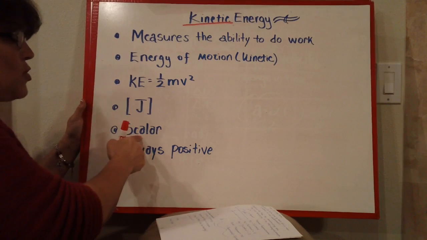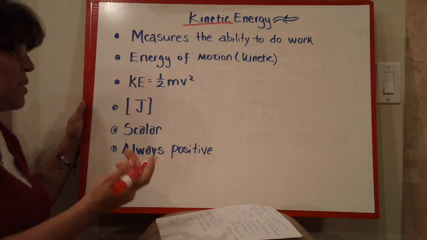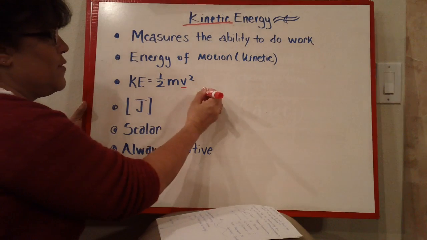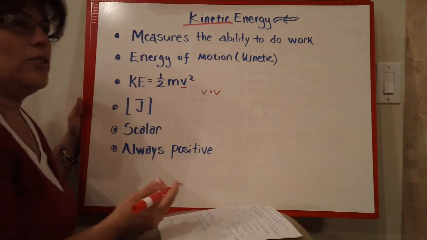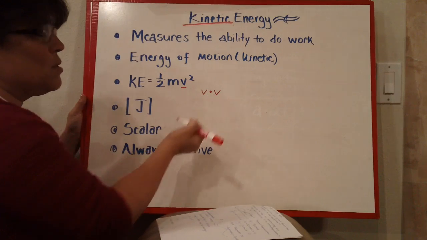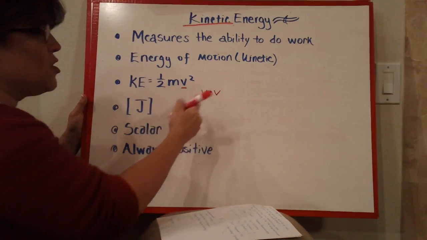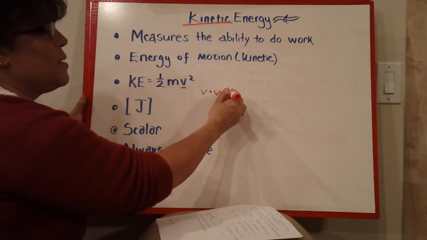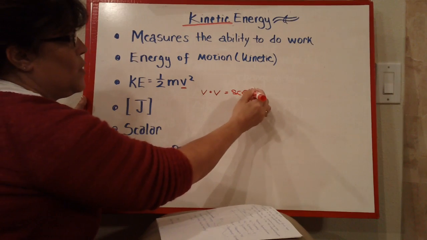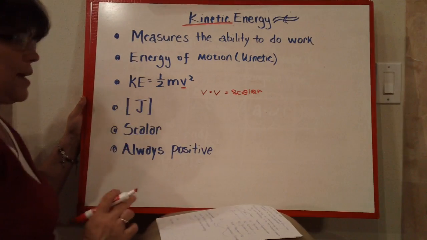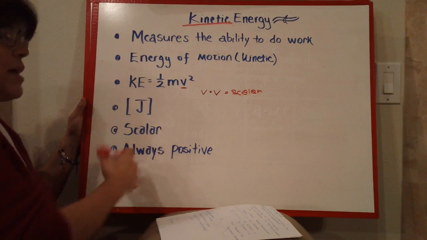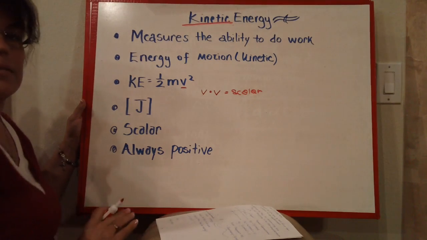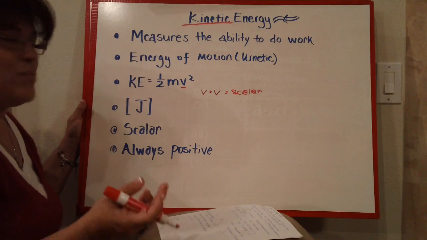This is also a scalar quantity, and just to explain, those of you that are taking pre-calculus know that this is really V times V, and later on you'll figure out that this is two vectors multiplied together because a velocity is a vector. Well, two vectors multiplied together using the dot product ends up being a scalar. So this is the background of why kinetic energy is a scalar quantity. Because it's a scalar, it has magnitude but no direction. Unlike work, it's always positive. You will never have a negative kinetic energy, always positive.